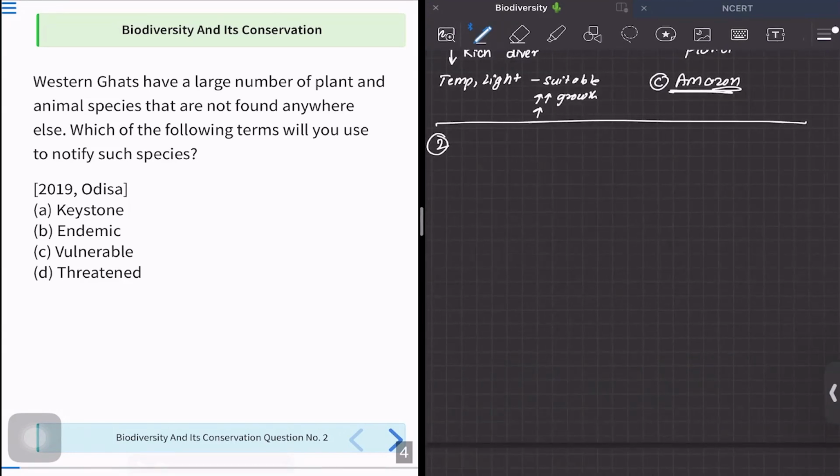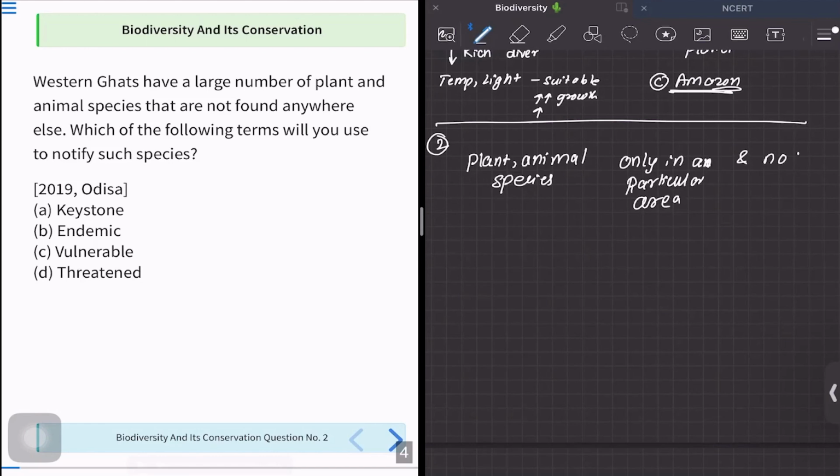That means they are asking, we have some plants and some animal species that are found only in a particular area and not anywhere else. So the term for such species is, this is what the question is.